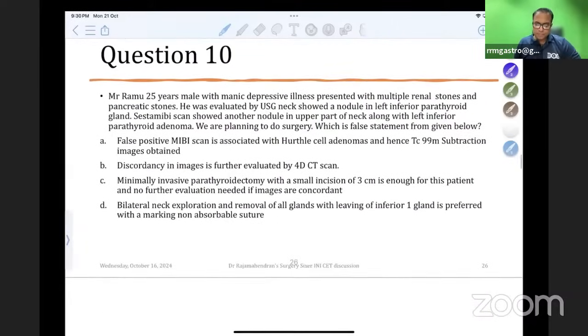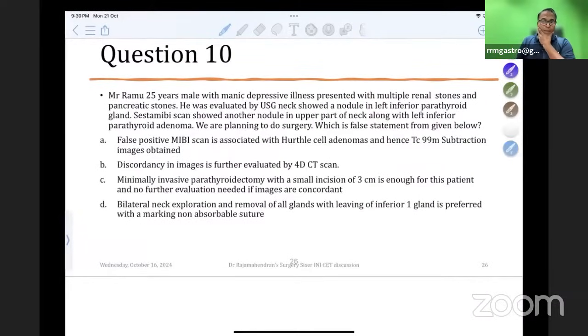Okay. Mr. Ramu, manic depressive illness. What is this concept related to? Multiple renal stones, pancreatic stones. He was evaluated with a left side ultrasound neck, which showed a nodule in the left inferior parathyroid. A systemic scan showed another nodule in the upper part of the neck. We are planning to do surgery. Which is a false statement? So this question is related to parathyroid adenoma.